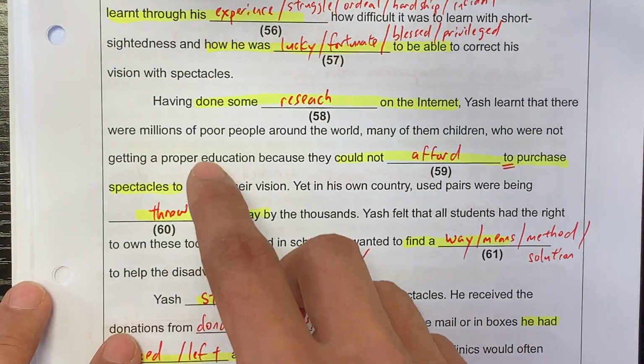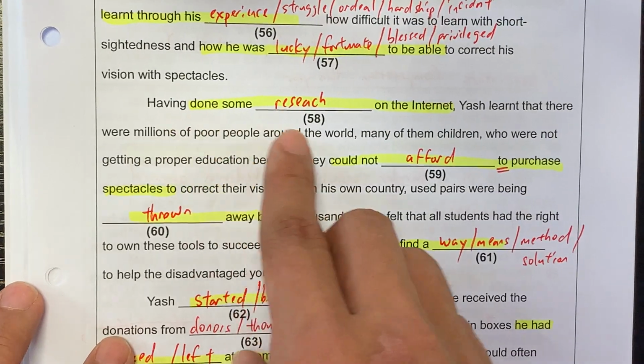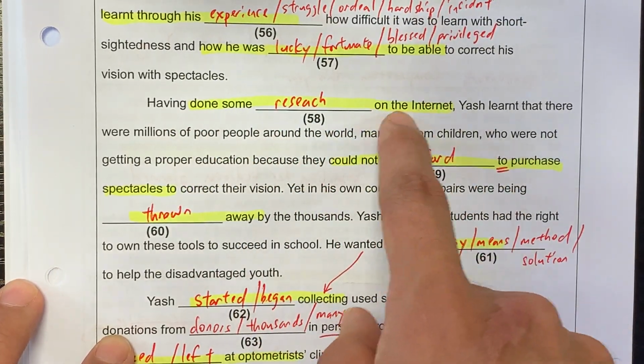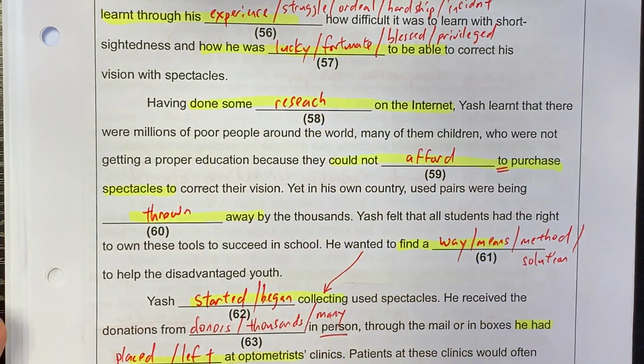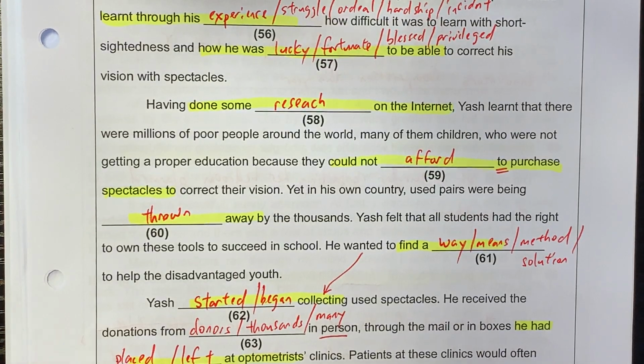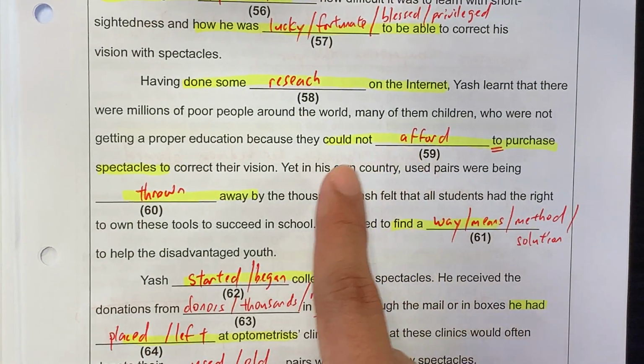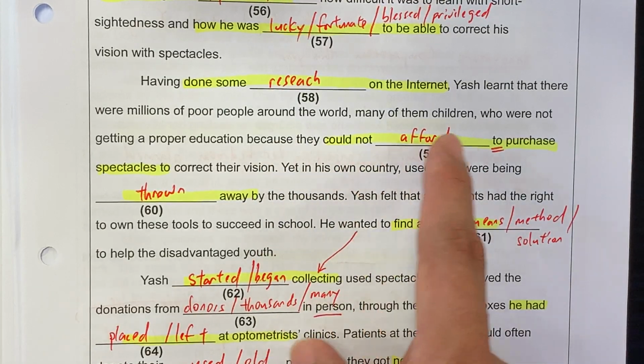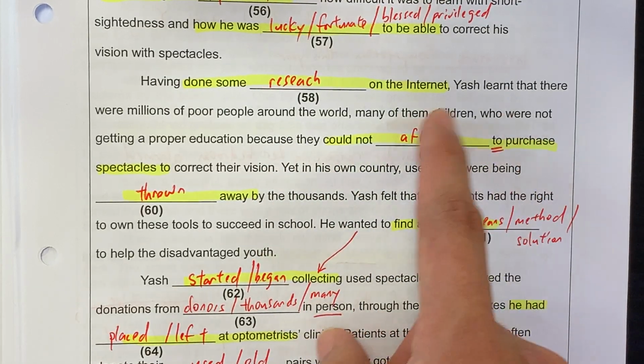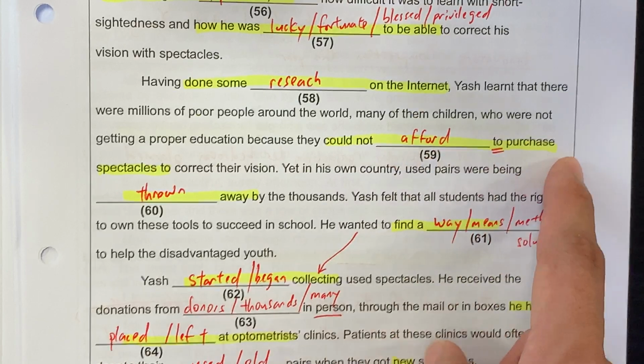Having done some research, okay, on the internet. So on the internet, it tells us, you don't say having done some Google on the internet or Googling. That's not an acceptable word in proper English for now, okay? That's just used in spoken English. Okay, because they could not afford to purchase. My clue is purchase. To afford to purchase.